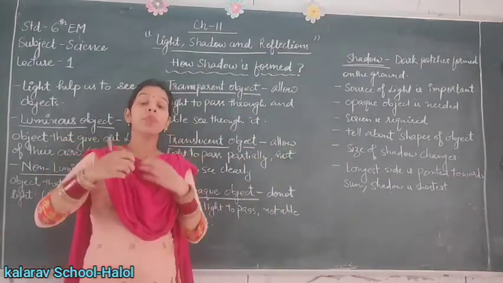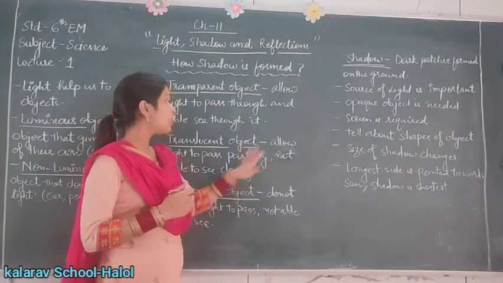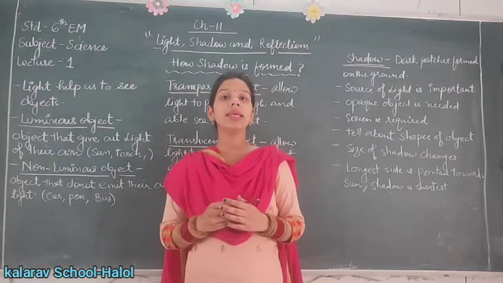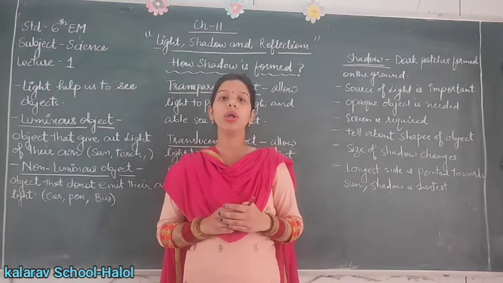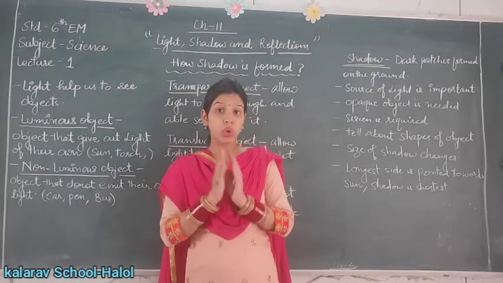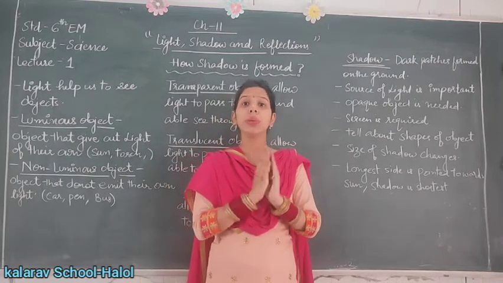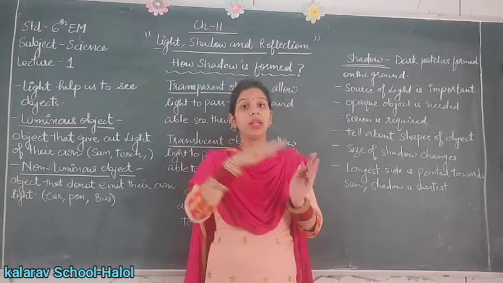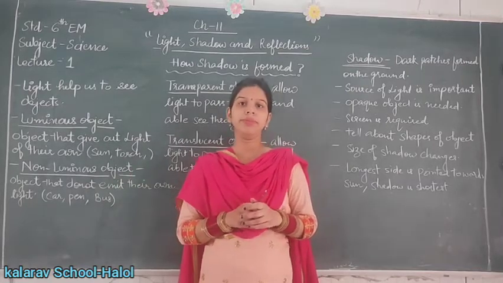For example, car, bus, blackboard, pen, human body. These are the examples of non-luminous objects. So we can say that luminous objects are helpful in seeing the non-luminous objects.